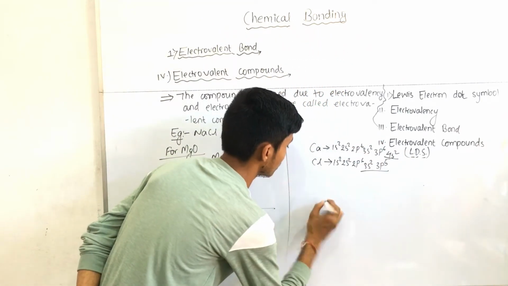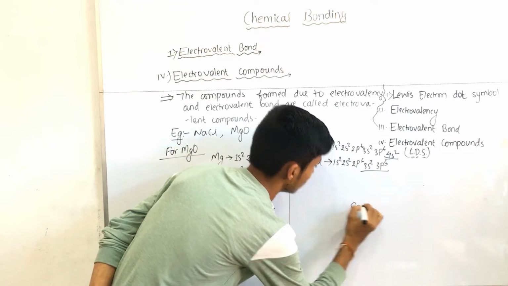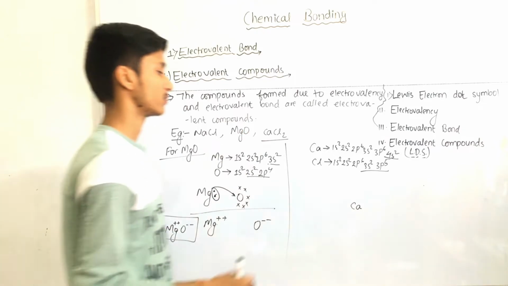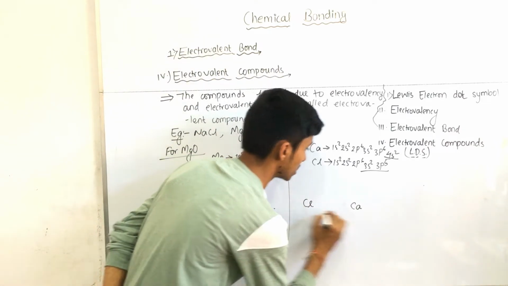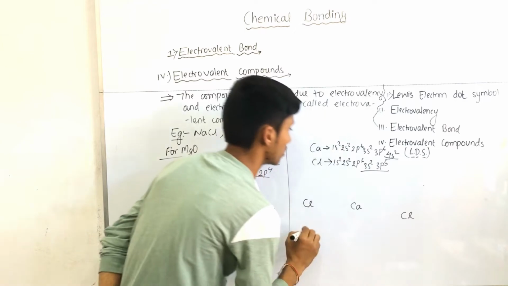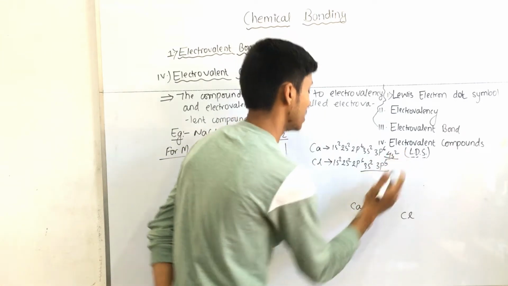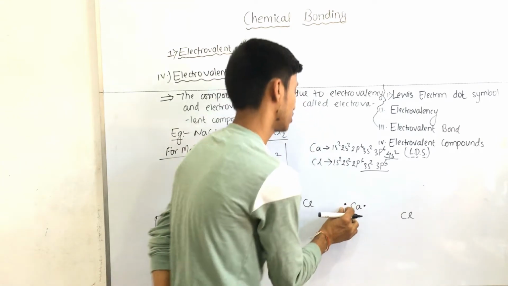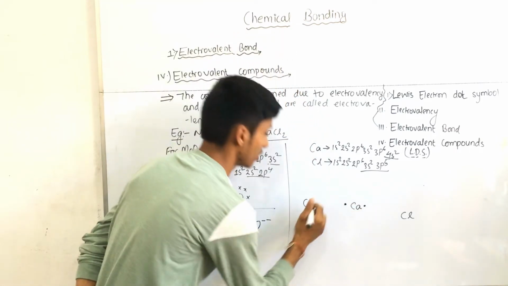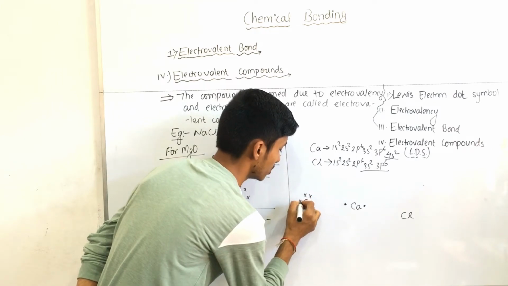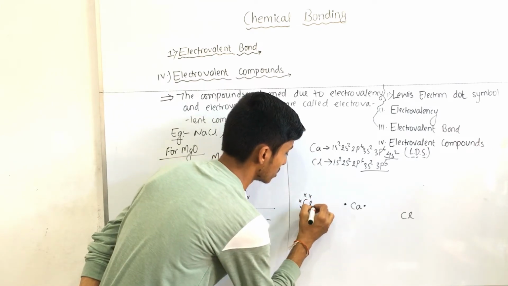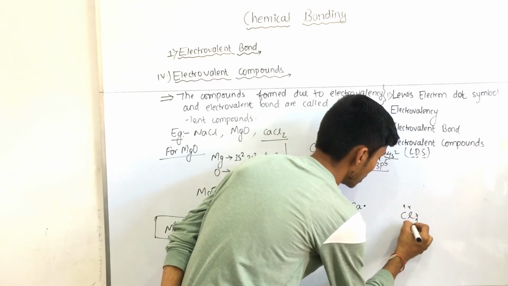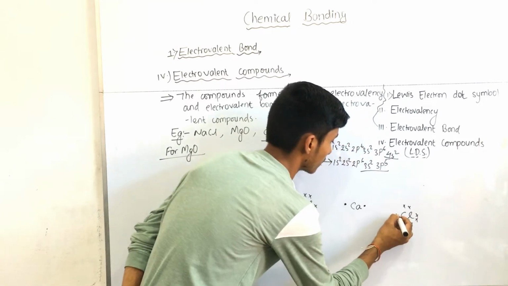So here we write calcium. You can see there are 2 chlorine atoms. So we write one chlorine this side and another chlorine this side. And now we write the valence electrons in calcium. 2 valence electrons, we write 2 dots, and here 7: 1 2 3 4 5 6 7. Similarly 1 2 3 4 5 6 and 7.